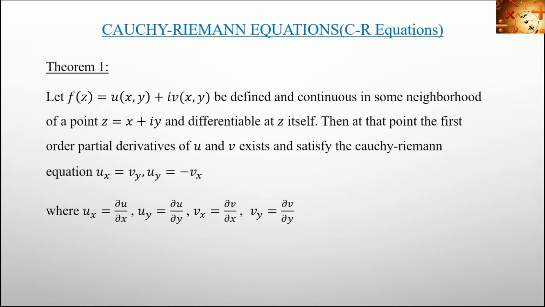If there is more than one independent variable, we use the partial derivative. So u can be differentiated with respect to x and with respect to y, that is ux and uy, similarly vx and vy. So the Cauchy-Riemann equations are ux equal to vy and uy equal to minus vx.